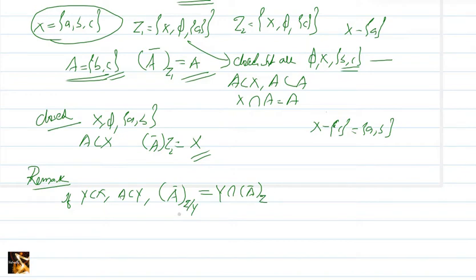So this is like open sets. What is an open set in tau restricted to Y? It is the intersection of an open set of tau with Y. Similarly, A closure with respect to tau restricted to Y is the same as A closure in tau intersection with Y.